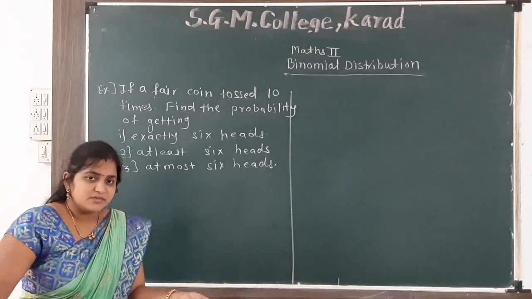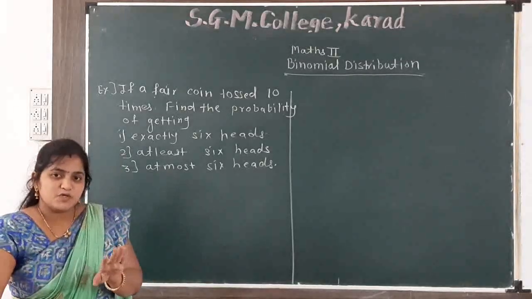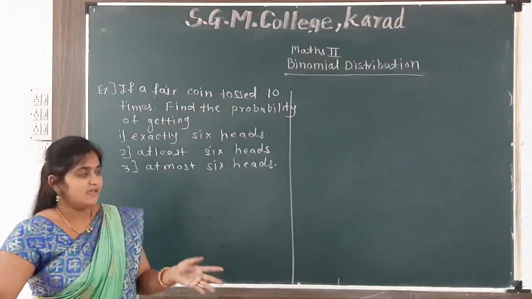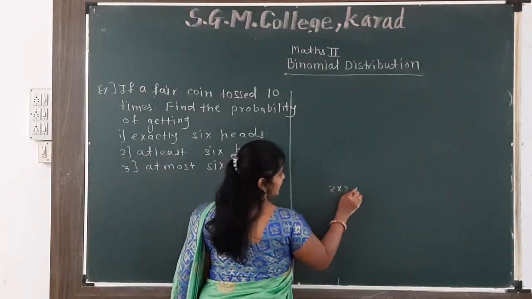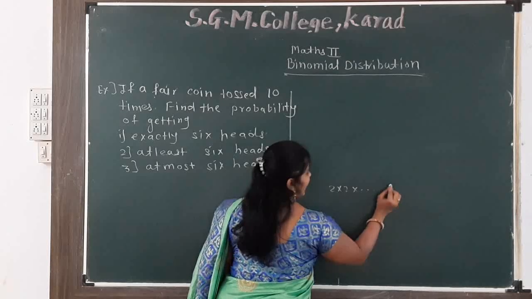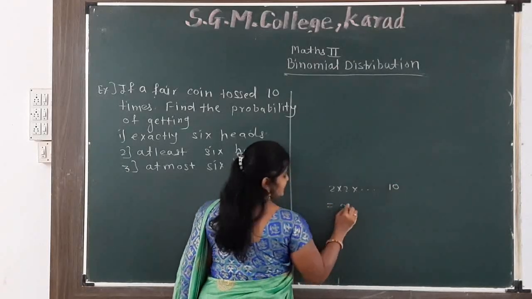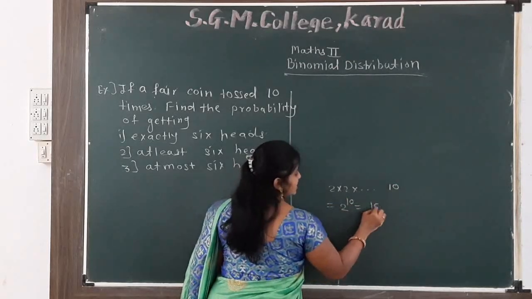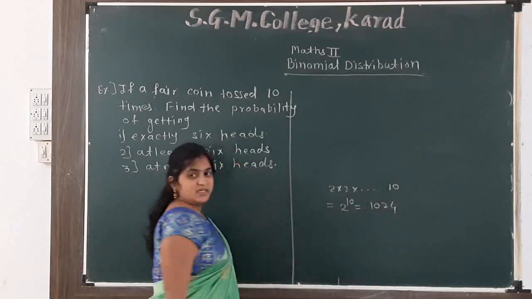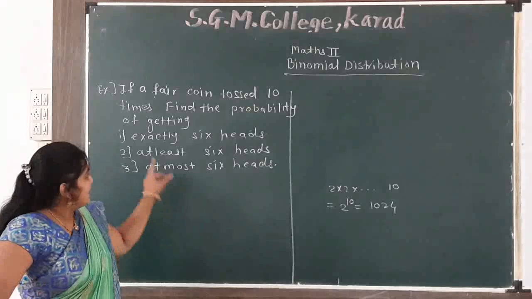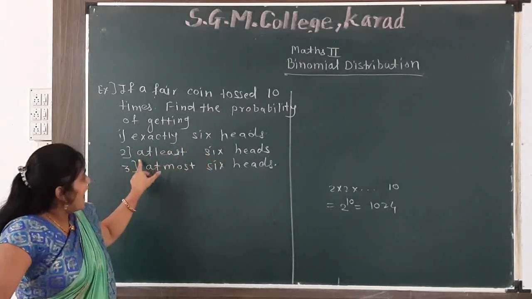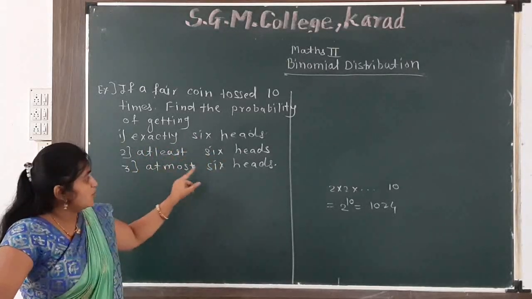Again we toss, again 2 possibilities. So if the coin is tossed 10 times, 2 multiplied 10 times, the sample space contains 2 raised to 10, which is 1024 outcomes. That is a very big number of outcomes to work with directly.